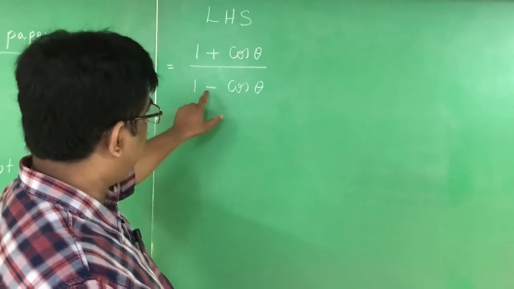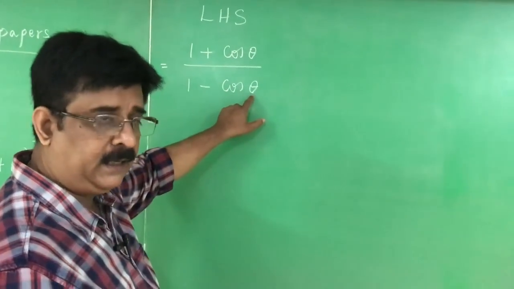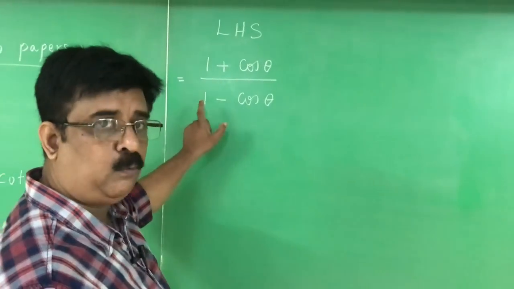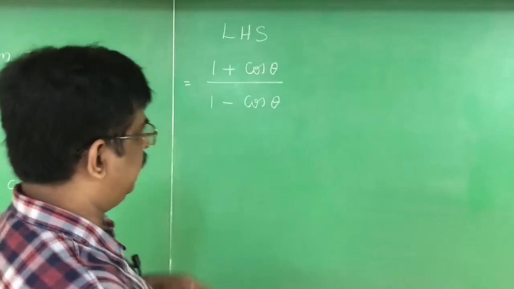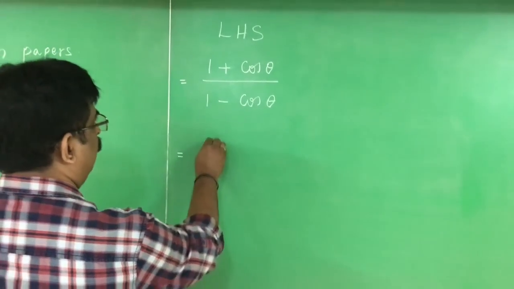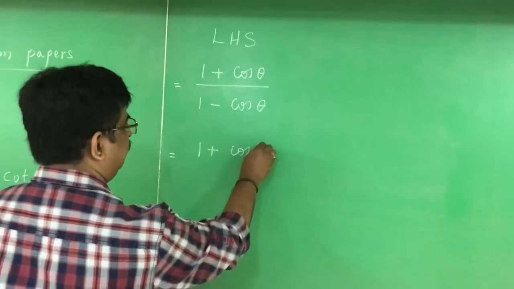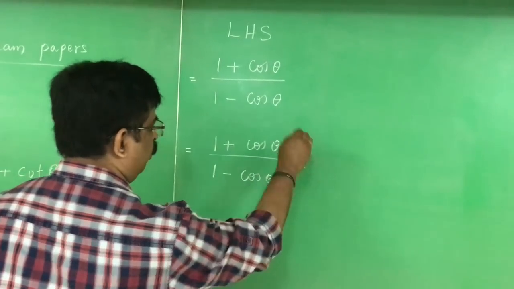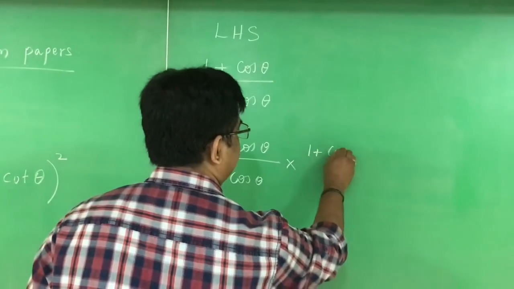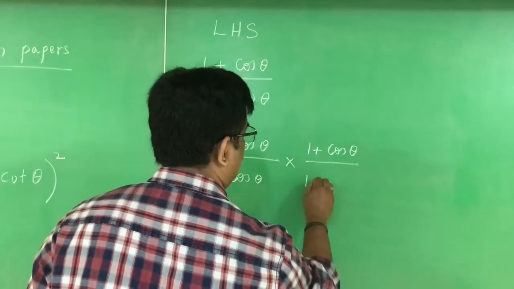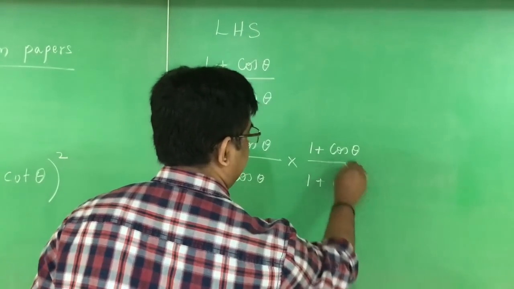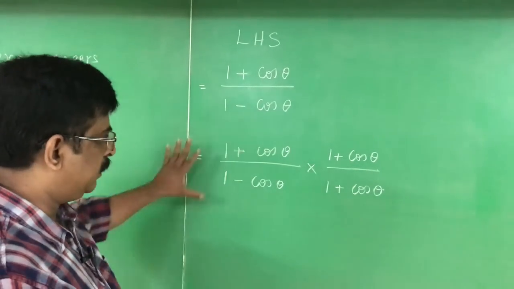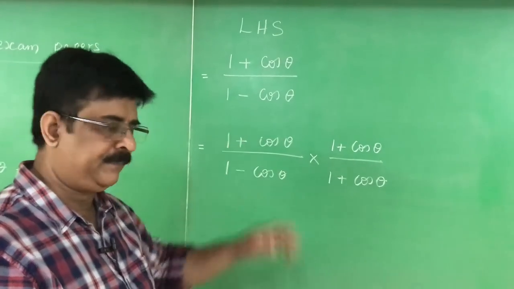Means 1 minus cos theta is there in the denominator. You have to multiply both numerator and denominator by the conjugate, means 1 plus cos theta. Therefore, the second step is 1 plus cos theta divided by 1 minus cos theta into 1 plus cos theta divided by 1 plus cos theta. Same number, I am multiplying both numerator and denominator. Therefore, the total value remains the same.